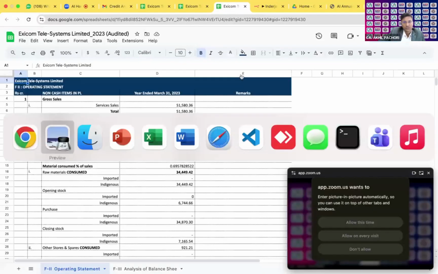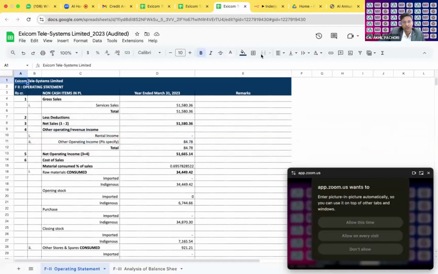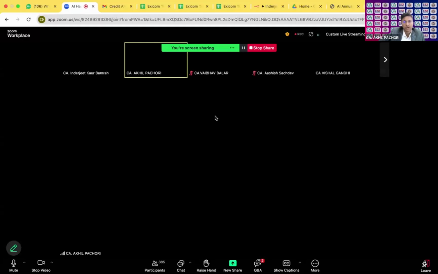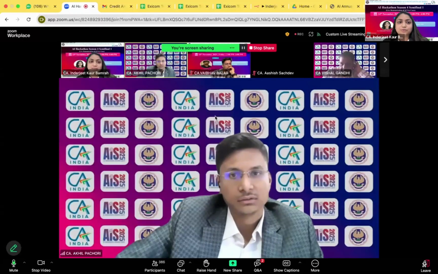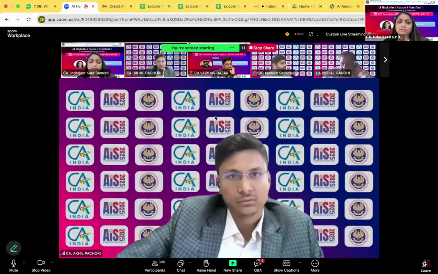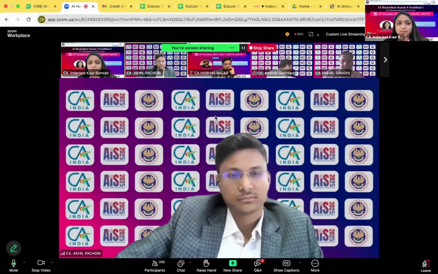Because every model has its own limit of tokens. Was it able to read all three files properly, or was there some lag? It is able to read all the files. Even for the demonstration, I have used only 3 files. For the provisional we are using the CMA data, so we can upload 6 to 7 files also.